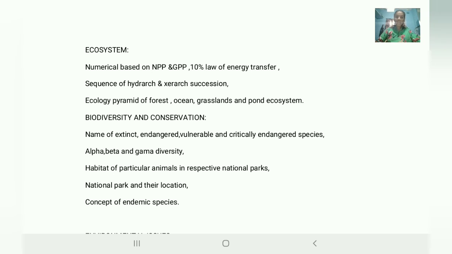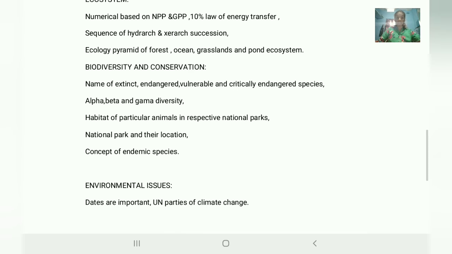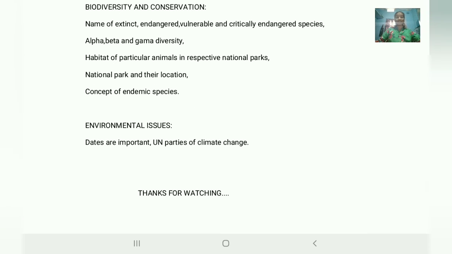Next, sequence of hydrarch and xerarch successions, ecological pyramids of forest, ocean, grassland and pond ecosystem. Next, in biodiversity conservation, names of extinct, endangered, vulnerable and critically endangered species. Next, alpha, beta and gamma diversity, habitats of particular animals in respective national parks and their locations, concept of endemic species.